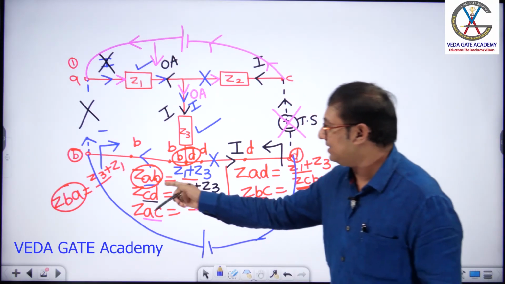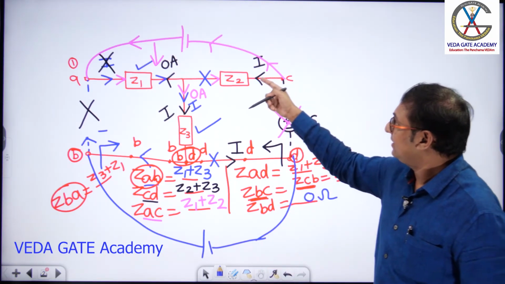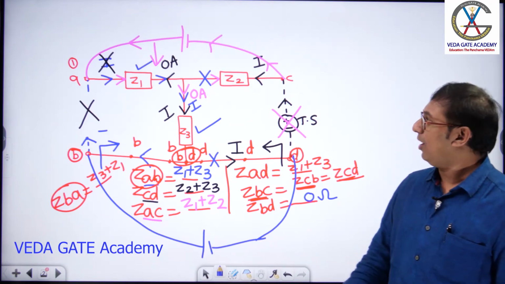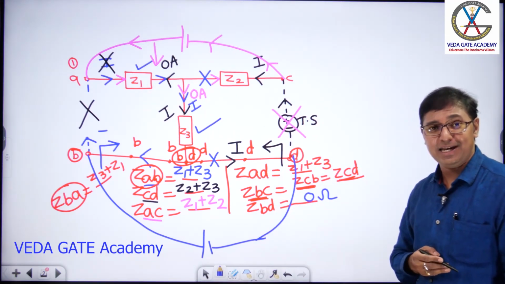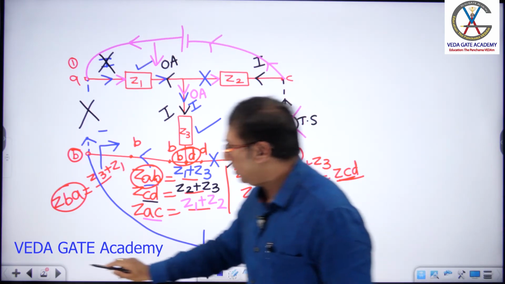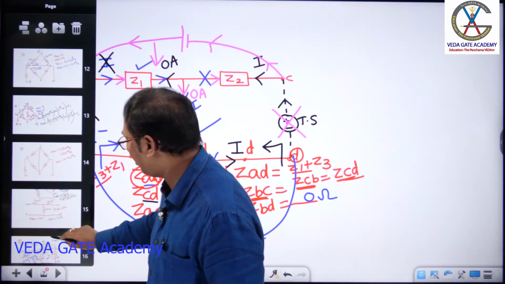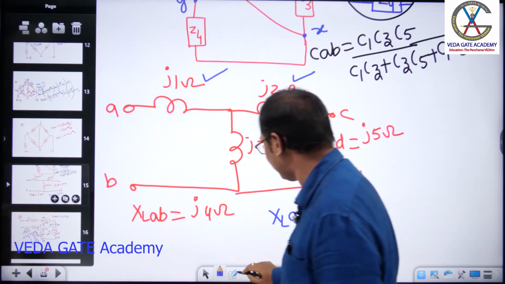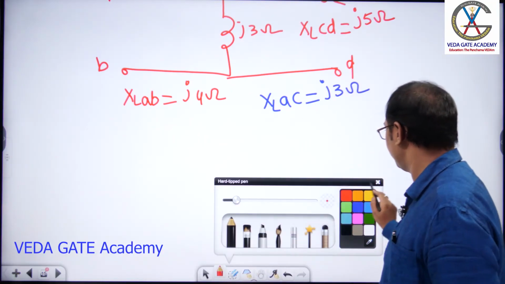Tell me, what is ZAB? Z1 plus Z3. What is ZCD? Z2 plus Z3. What is ZAC? Z1 plus Z2. This is what we have written, right? Yes or no? Done, dears. So, let's go with the question on capacitive reactance. Draw the structure with capacitive reactances and conclude series-parallel reduction techniques.